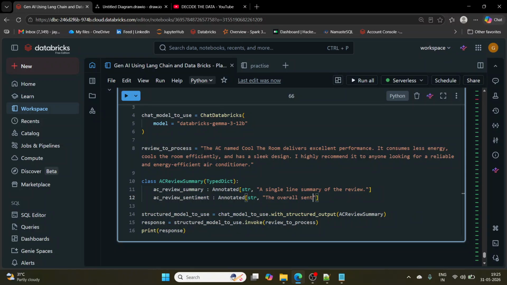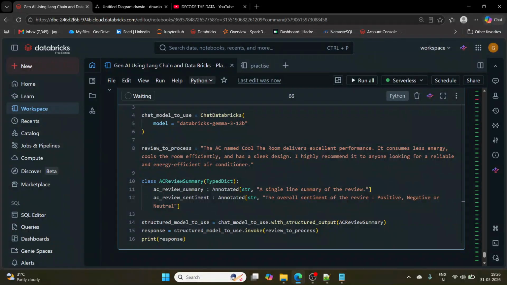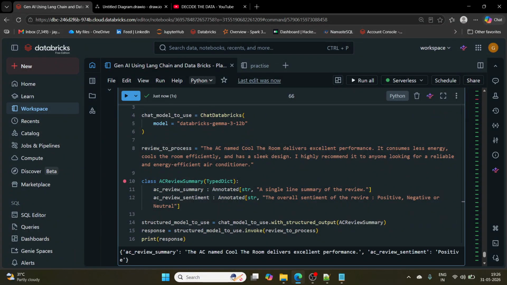The overall sentiment of the review, right? Overall sentiment of the review can be positive, negative, or neutral, right? So here I am giving more details through annotation so that my LLM would be able to understand better what I'm looking for, right?